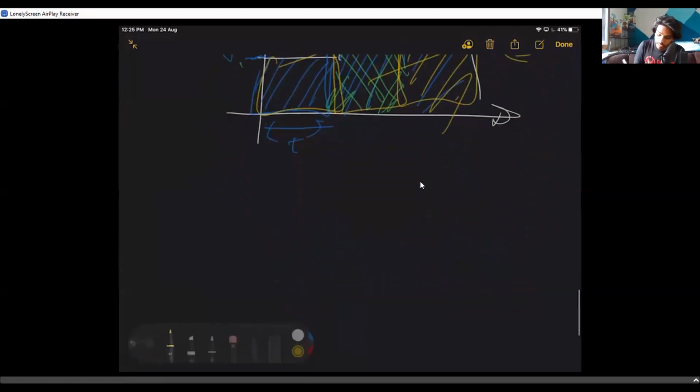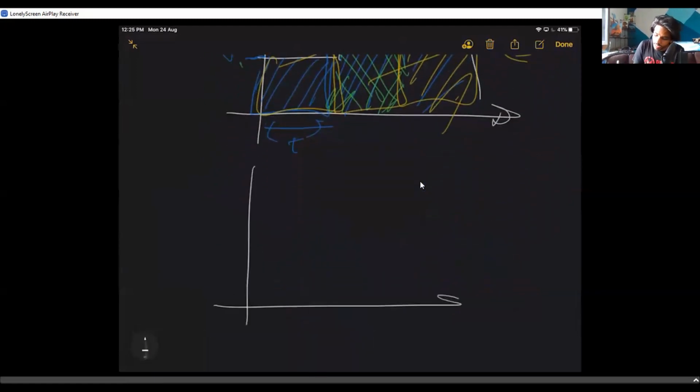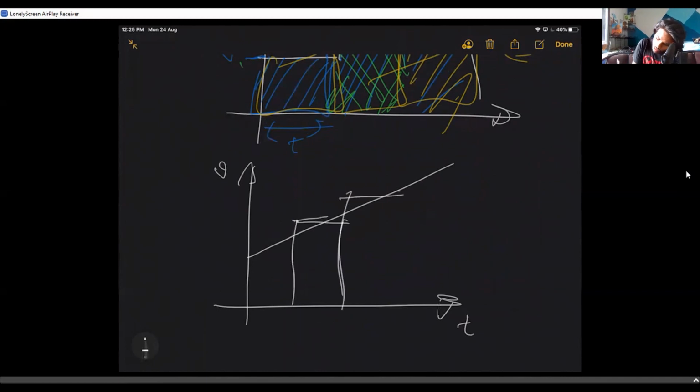Now let us take a body which is constantly accelerating, which means the velocity is something like this. Suppose you don't know how to find the area of a trapezium. Obviously, you consider small rectangles. How many rectangles are possible? As many rectangles as possible.